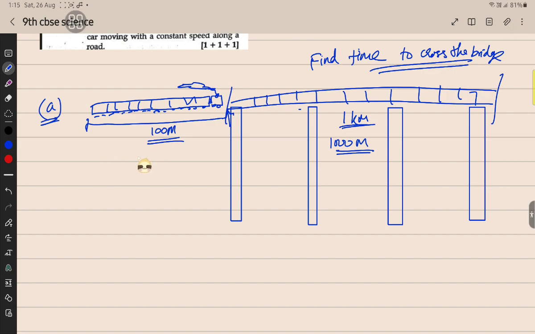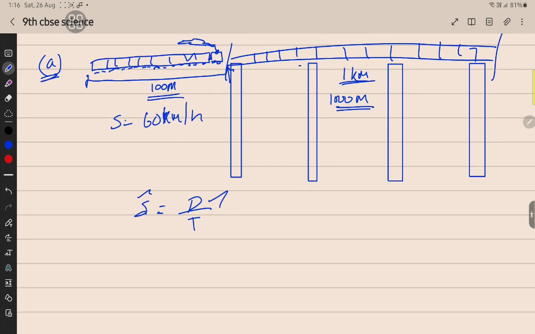The train travels at 60 km per hour, so the speed is 60 km per hour. What is the formula? We know speed is equal to distance by time. In this question, speed is given and distance is given. We want to find the time. So time should come to the left and speed should go down. It means time is equal to distance by speed.